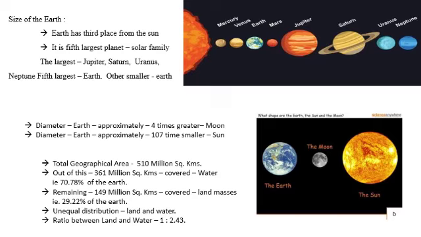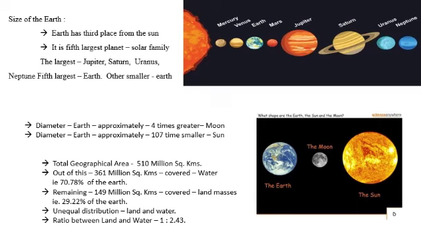Now we'll look into another important feature of the Earth, which is diameter. Diameter is the longest distance between 2 points on a circle, or the line passing through the center of the circle from one point to another point on the circumference of the circle. The diameter of the Earth is approximately 4 times greater than the diameter of the Moon.